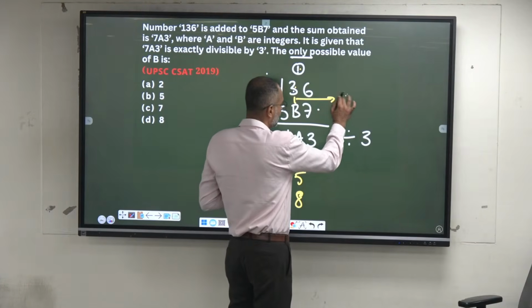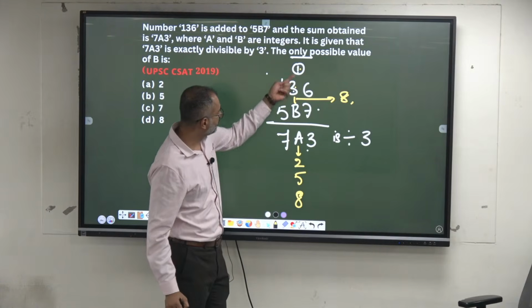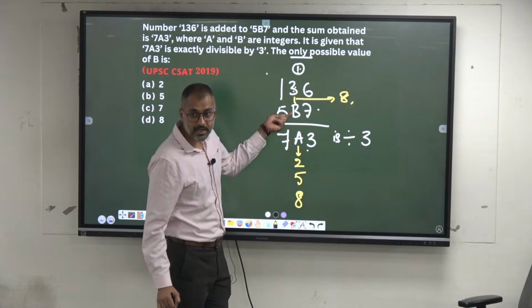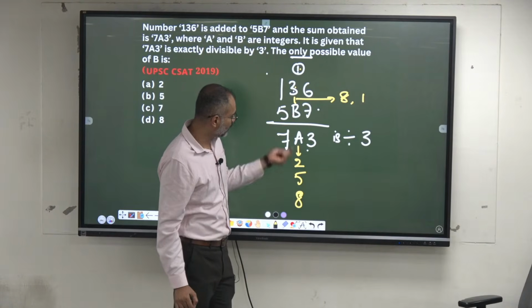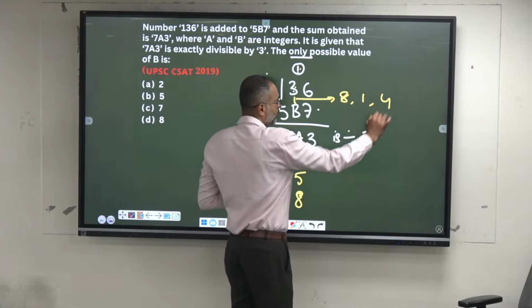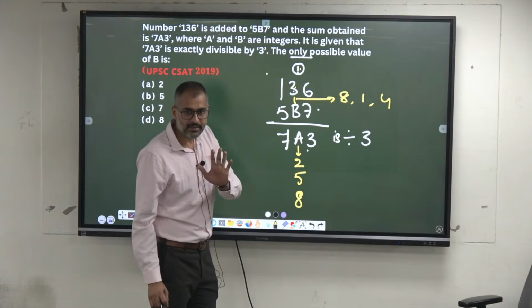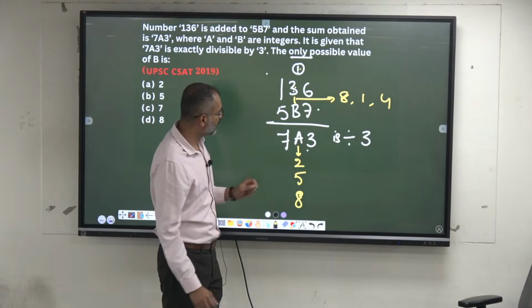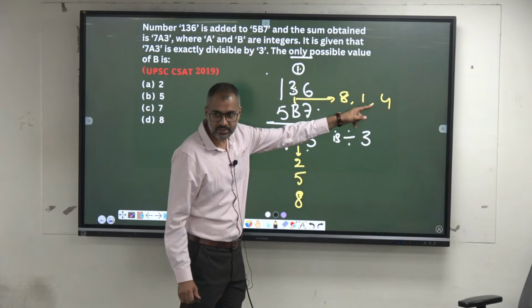I'm writing this possibility. B is 8 and 2. To be 5 here, 3 plus 1 is 4, so it has to be 1. Again, B has to be how much so that I can make it 8? 3 plus 1 is 4, it has to be 4. Possibilities I'm writing. These are the possible values: for 2, 5, 8, correspondingly 8, 1, 4 are the possible values respectively.